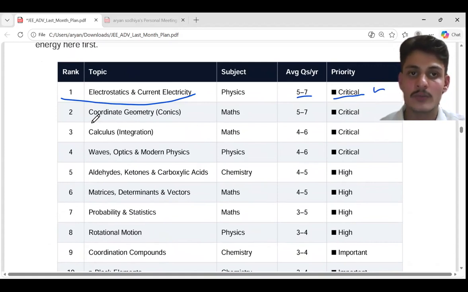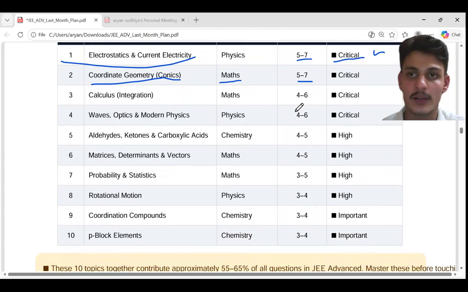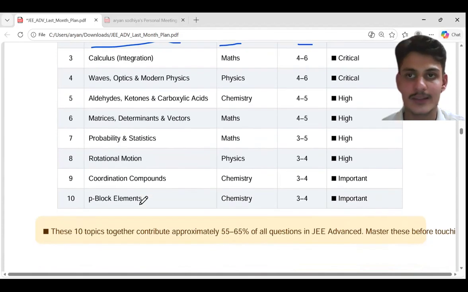And also coordinate geometry is very important in maths. On average, 5 to 7 questions have been asked by JEE Advanced. So it's also very important. In a similar way, there are 10 topics. Okay, calculus, wave optics, and modern physics. Okay, aldehydes, matrices, probability, rotational motion. So these topics have been asked by JEE Advanced in large frequency.